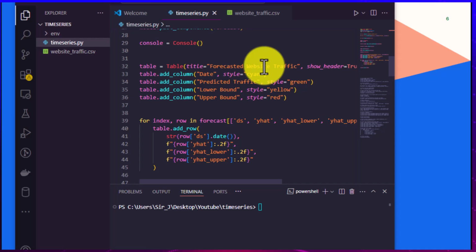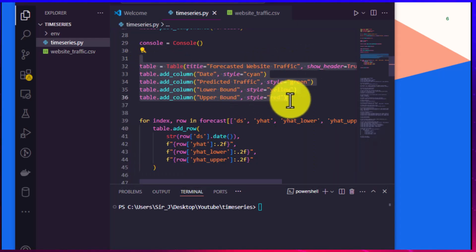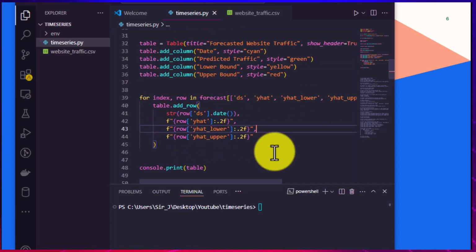Then lastly, we add rows to the table. Remember, these are columns, so we need to add rows. So we are looping through the index row in the forecast. Let's print the table to see what we have.